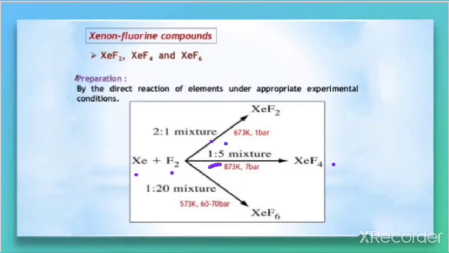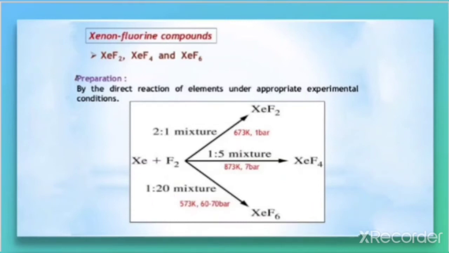We have to take Xe and F2 in the 1:5 ratio at the temperature 873 Kelvin and 7 bar pressure. At that time we'll be getting XeF4. But if you want to prepare XeF6, we have to take the same Xe and F2, but in the ratio 1:20, at the temperature 573 Kelvin and 60 to 70 bar pressure. At that time we'll be getting XeF6.